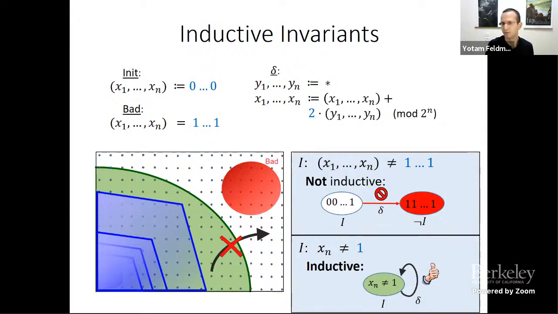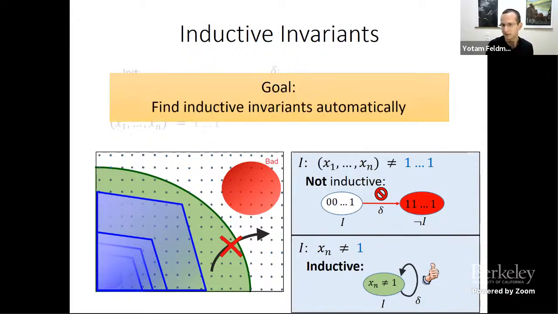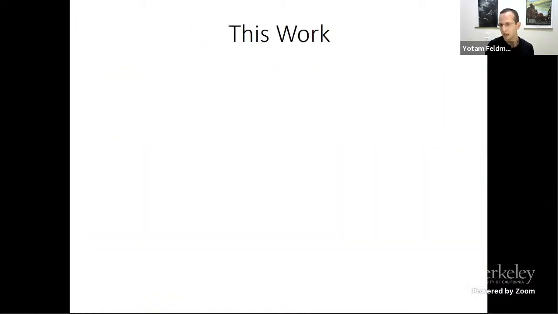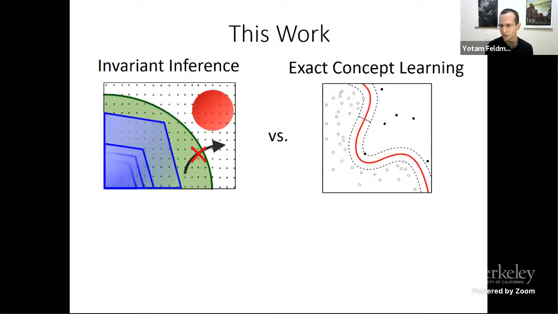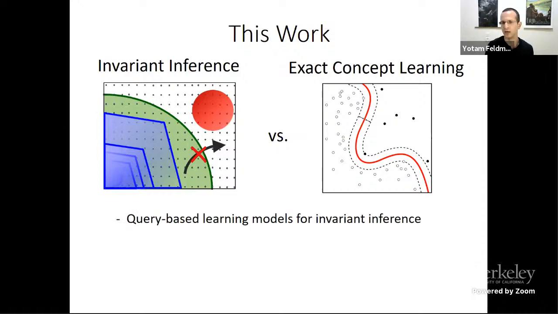So in invariant inference, we want to automatically find inductive invariants, thereby proving the safety of transition systems. And what I want to talk about today is our attempts at understanding the theory and the complexity of invariant inference algorithms by studying the connections and differences with exact concept learning and classification. So I'm going to set up query-based learning models for invariant inference and study the power of different queries.